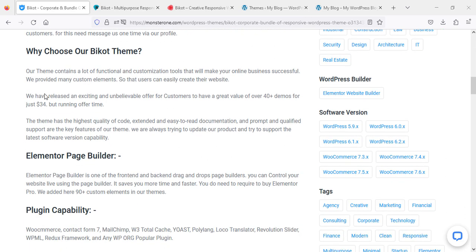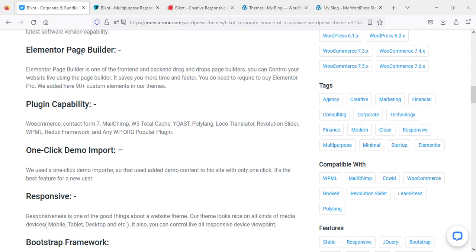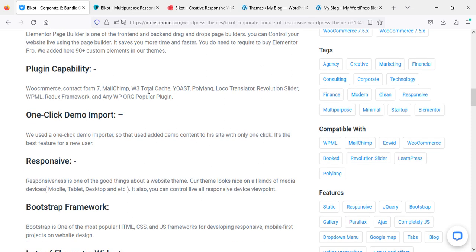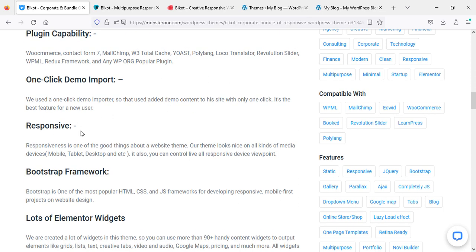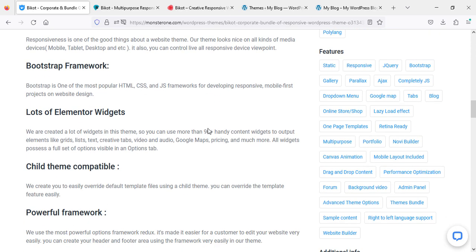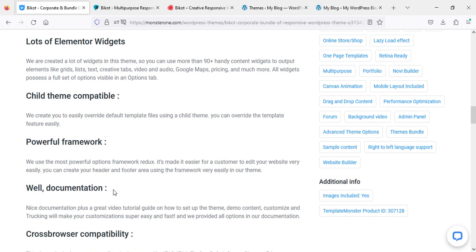This is a very nice and full-featured theme, also supported by the Elementor page builder. They also list the plugins, one-click demo import, responsive design, bootstrap framework, and some other information.